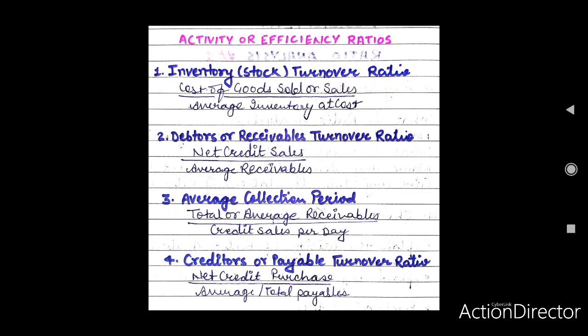For meaningful analysis, a comparative analysis of different firms in the same industry and the trend for different years may be used. This is it for today's lecture.